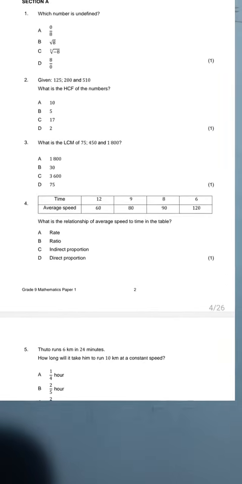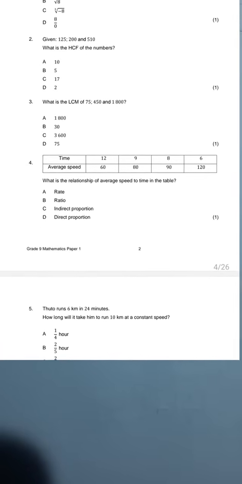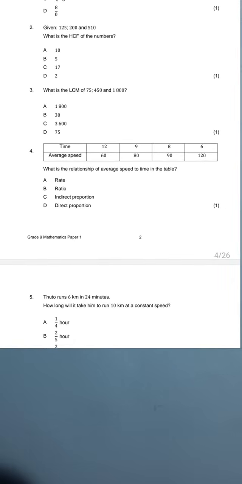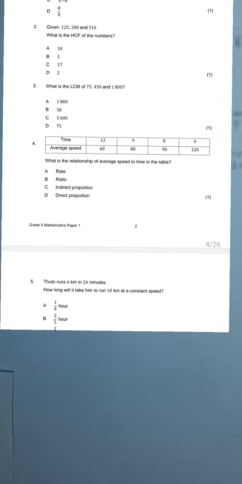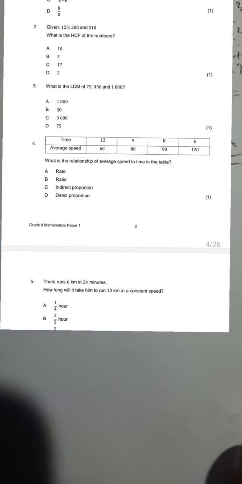Okay. Let's move on to the next question. The question about Tuto. We are told that Tuto runs 6 kilometers. William, why are you saying no? No for what? I don't understand why William says no. So number 5 is Tuto, right? Tuto runs... what did Lady say?